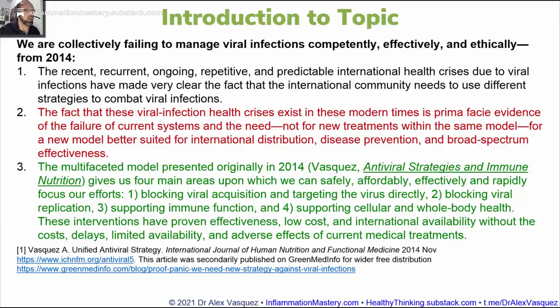The multifaceted model presented originally in 2014 in my book Antiviral Strategies and Immune Nutrition gives us 4 main areas upon which we can safely, affordably, effectively, and rapidly focus our efforts. Number 1, blocking viral acquisition and also targeting the virus directly. Number 2, blocking viral replication. Number 3, supporting immune function. And number 4, supporting cellular and whole body health.